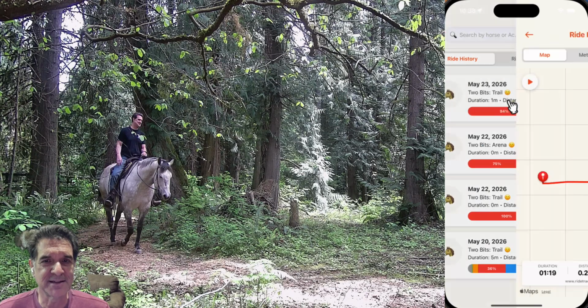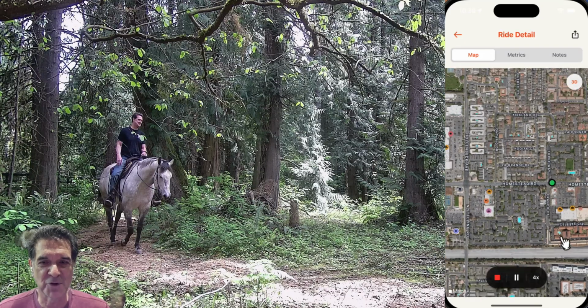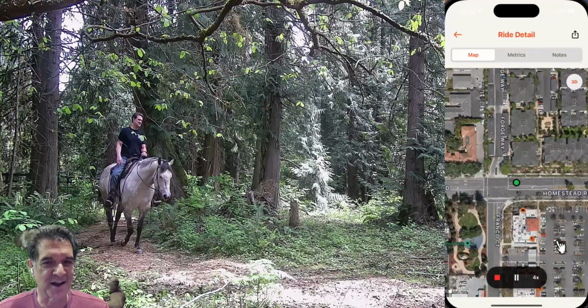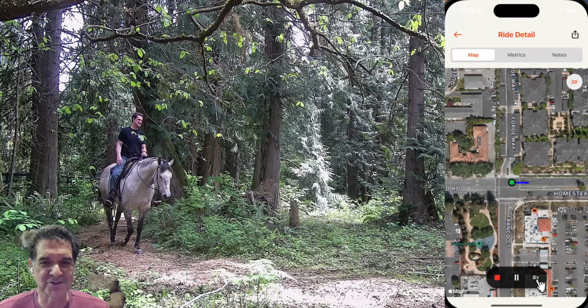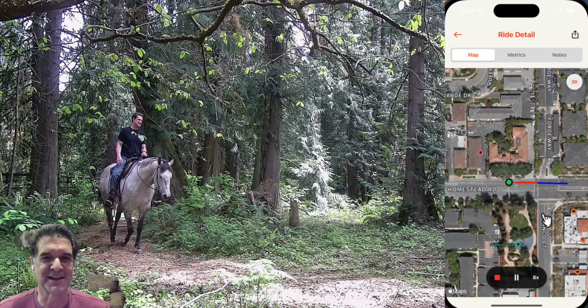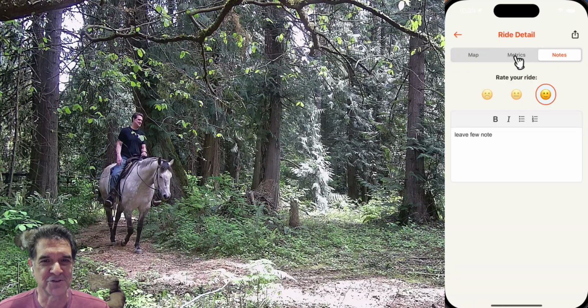You do have the ability to tap into it and actually replay that ride down the road there. So we'll zoom in and it automatically will start playing that ride over again. There's a speed indicator down here, so you can really kind of speed it up and ratchet up that speed over time. Again, your metrics of the ride and then also your notes.